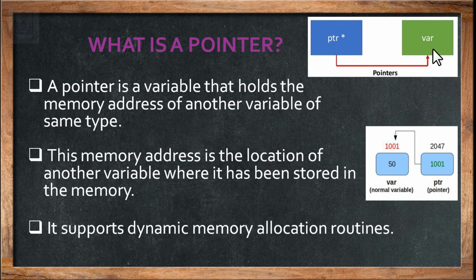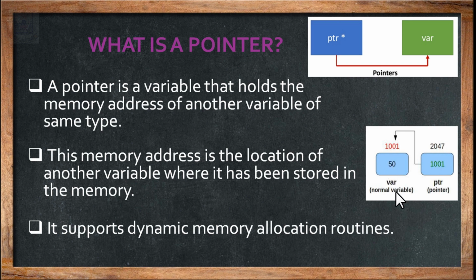So where is it pointing? It is not pointing to the R value of a variable. It is actually pointing to the L value of a variable, that is nothing but memory address of a variable. Now this memory address is the location of another variable. That means the pointer is storing the memory address of var here. The data value of this is the memory address of another variable where it has been stored in the memory.